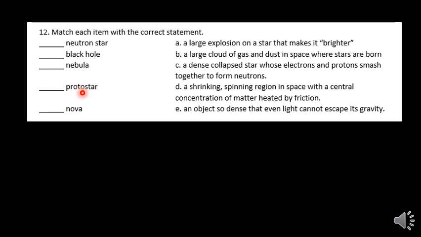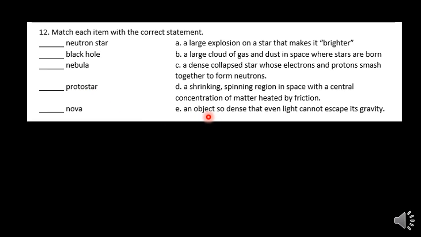A protostar, it's not a true star. It's kind of like a prototype of a car, the first edition of a car, but they'll come out with later models later on. The protostar is the beginning of the star where it's heating up due to friction, and then when enough heat accumulates, that's when nuclear fusion can begin, and that's when they say it becomes a true star, and it sits on the main sequence for most of its life after nuclear fusion begins. But this is the earliest edition.